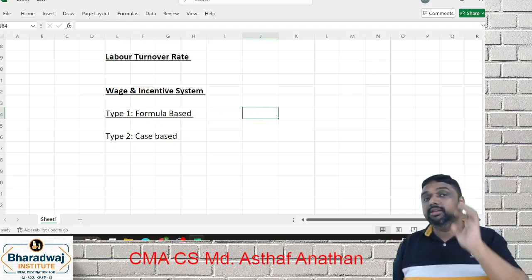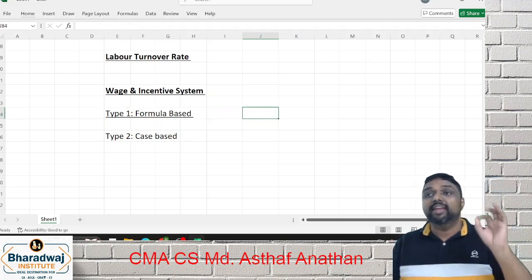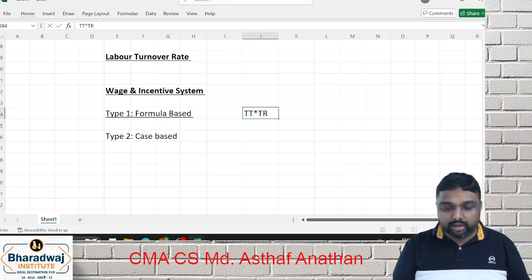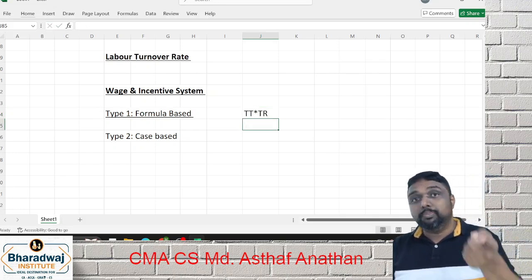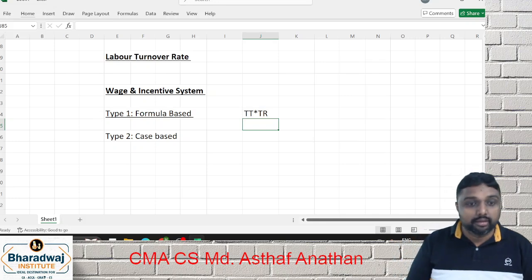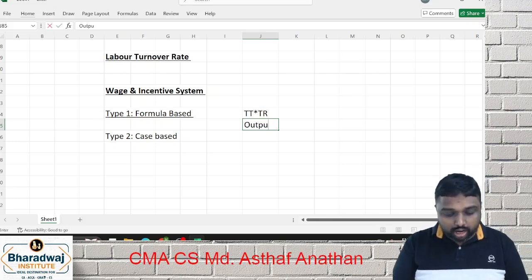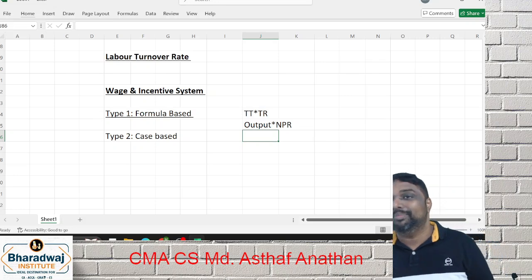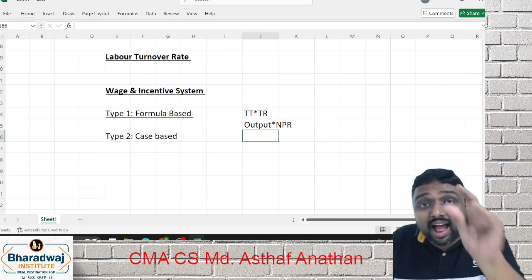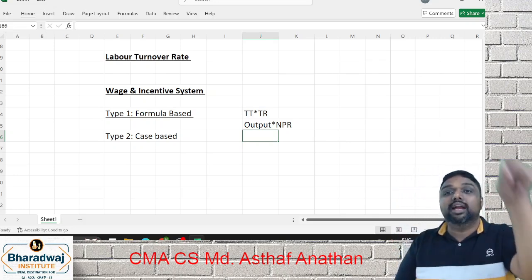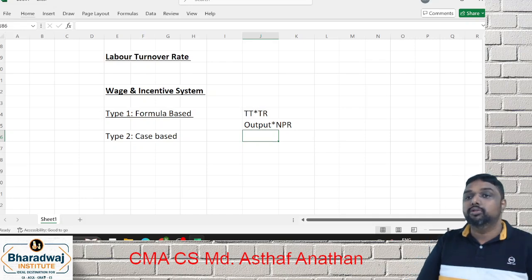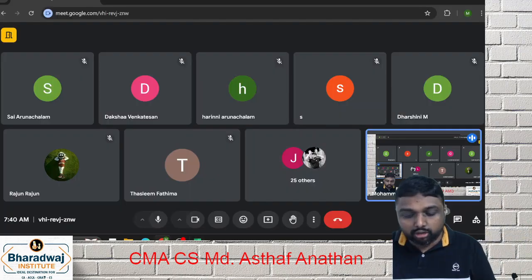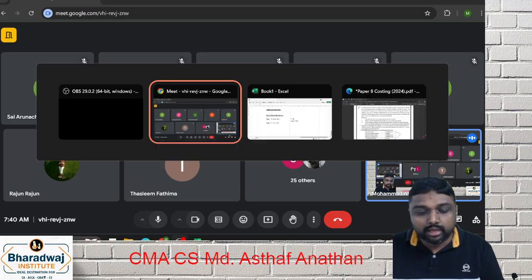In formula based, first we have to remember the time rate system. Time rate system is nothing but time taken into time rate. If it is a piece rate system, what is the point? Production output into normal piece rate, NPR. In a standard question, normal piece rate will not be given. We have to compute it. How to compute? This is where a lot of students make mistakes.